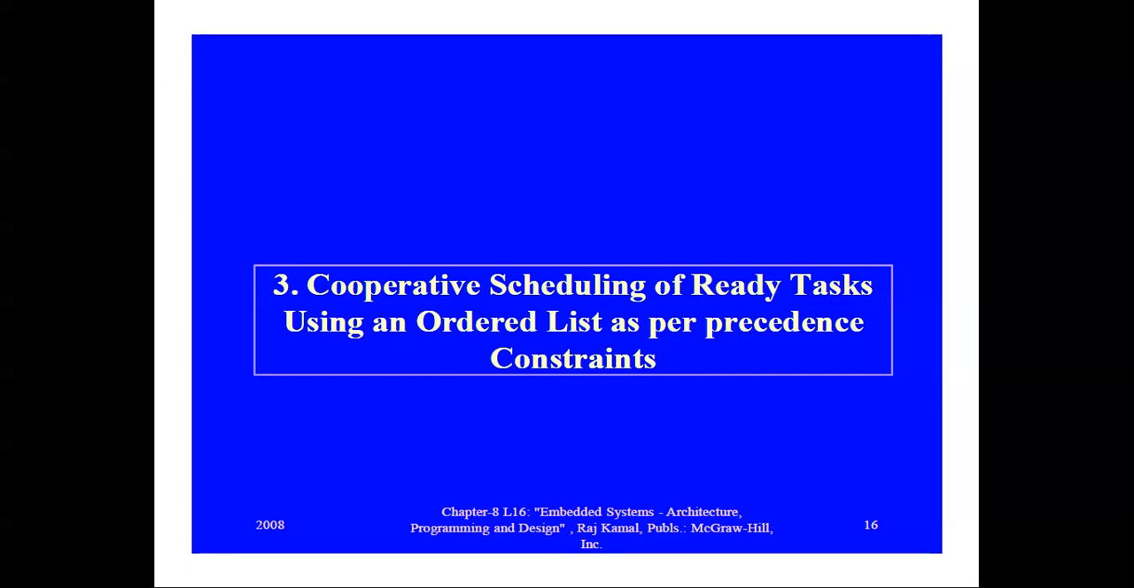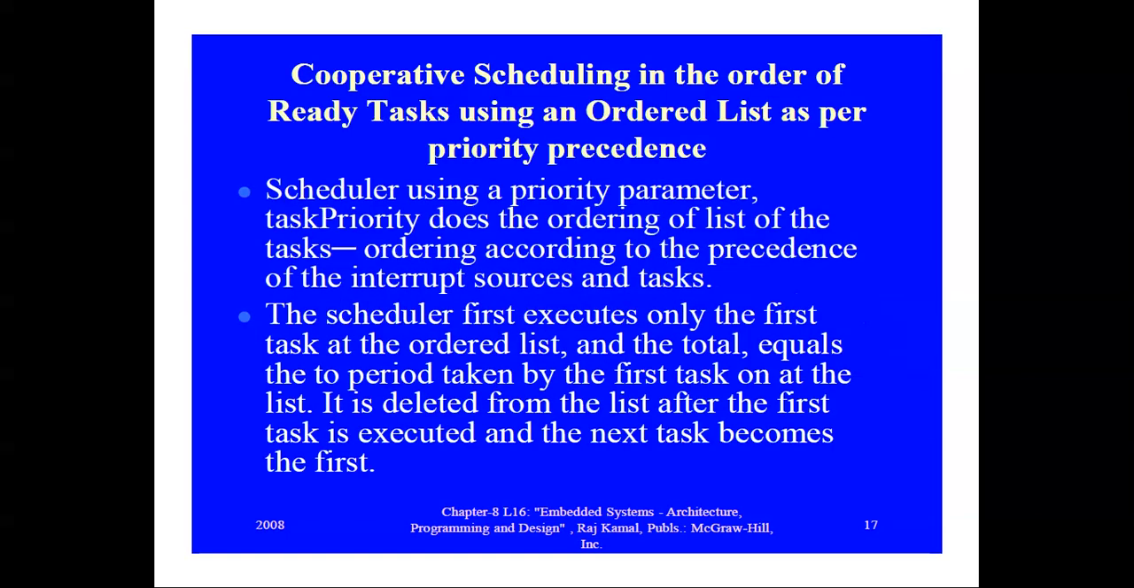Okay. The third variety of cooperative scheduling model is cooperative scheduling of ready tasks using an ordered list as per precedence constraints. So here the scheduler uses a priority parameter. Here comes the priority parameter. That means the task which has the higher priority will be accessed or executed first.